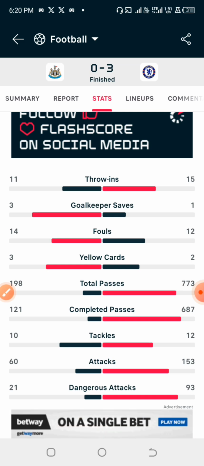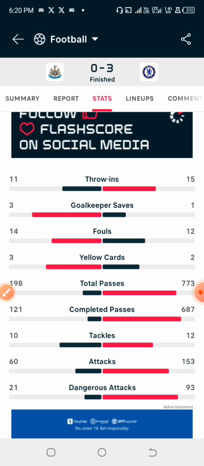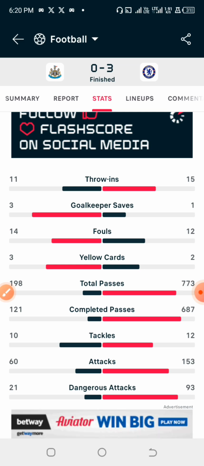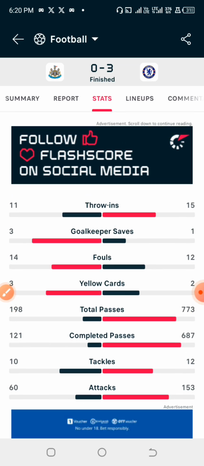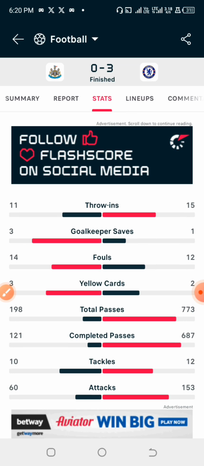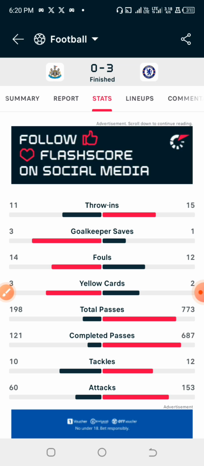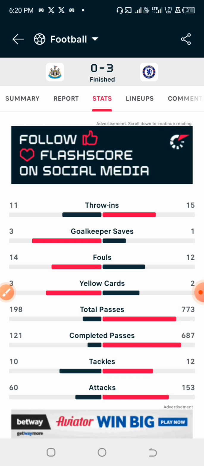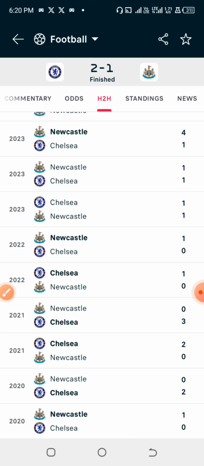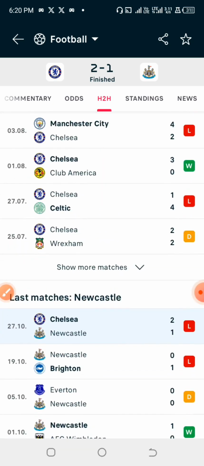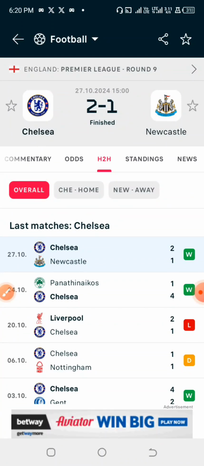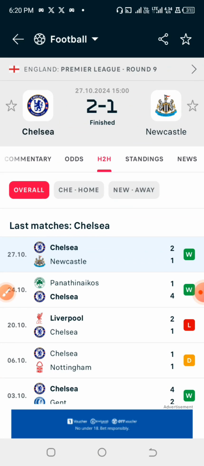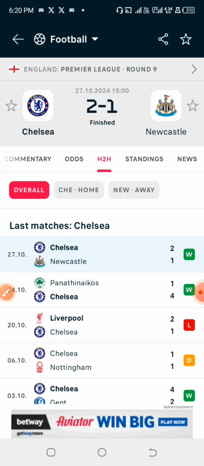So one thing about me is that whenever I see a game like this, having an average of 5 yellow cards in the last previous games, surely in that particular game you should be expecting over 2.5 yellow cards or over 3.5 yellow cards, judging by the last previous games against each other. These steps can take your time, actually, but this is one thing I'm going to do in this video. We are going to try this method that I just explained to you on another game, and let us try to monitor the game to see the outcome.